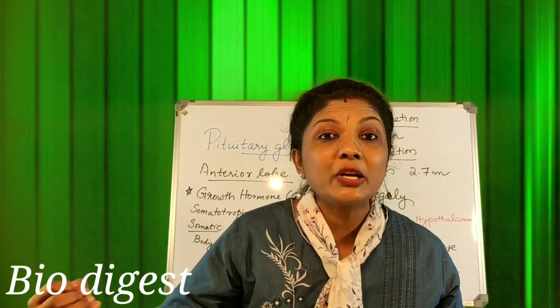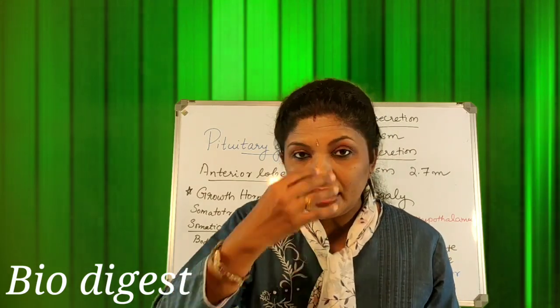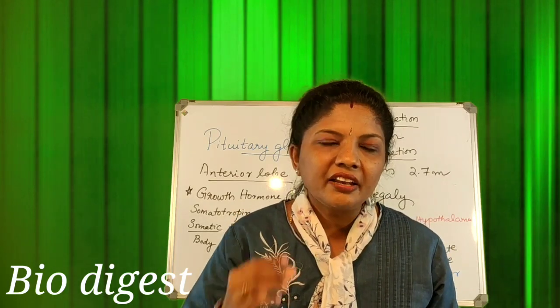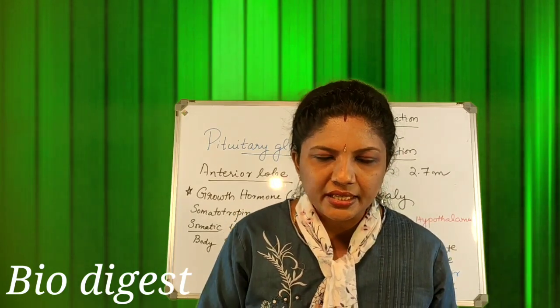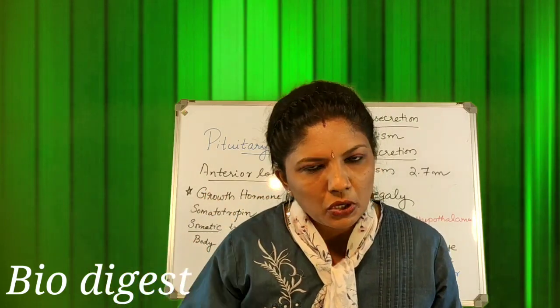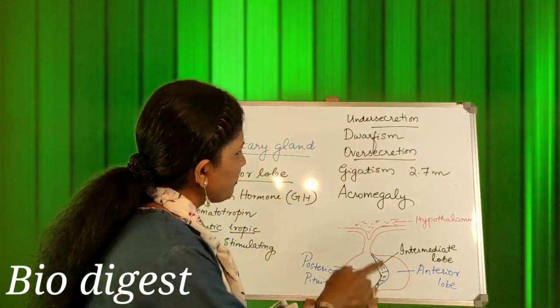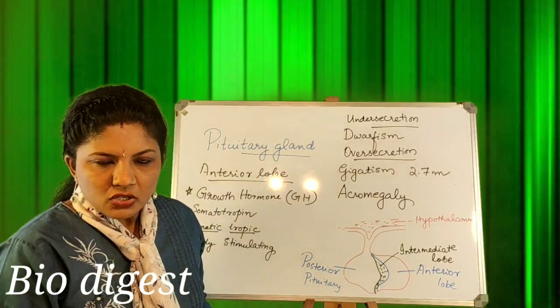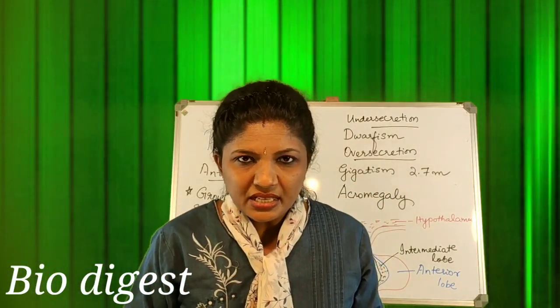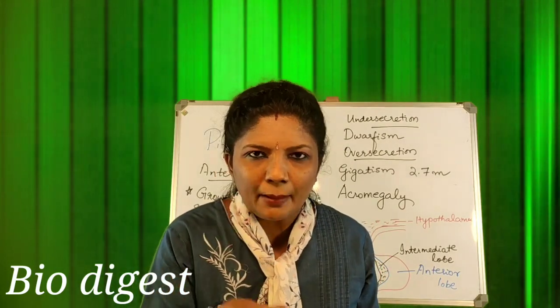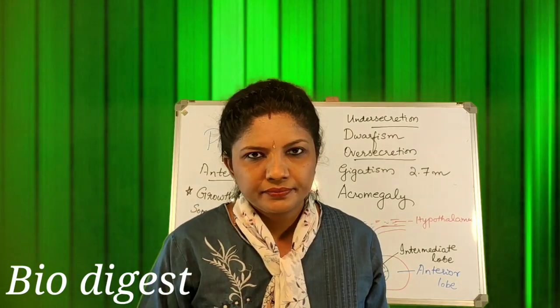That means they are actually growing. So a large-sized nose, thick lips, elongated facial bones, elongation of the bones of the hands and the legs, all these result from acromegaly. So what is acromegaly? It is over secretion of growth hormone which happens in an adult.